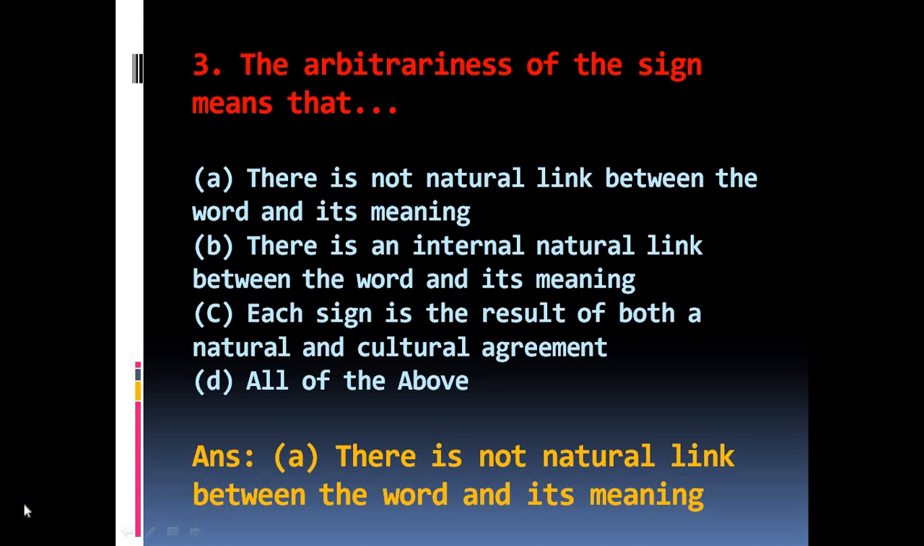Question number 3. The arbitrariness of the sign means that, the options are A. There is no natural link between the word and its meaning. B. There is an internal natural link between the word and its meaning. C. Each sign is the result of both a natural and cultural agreement. D. All of the above. The right answer is A. There is no natural link between the word and its meaning.